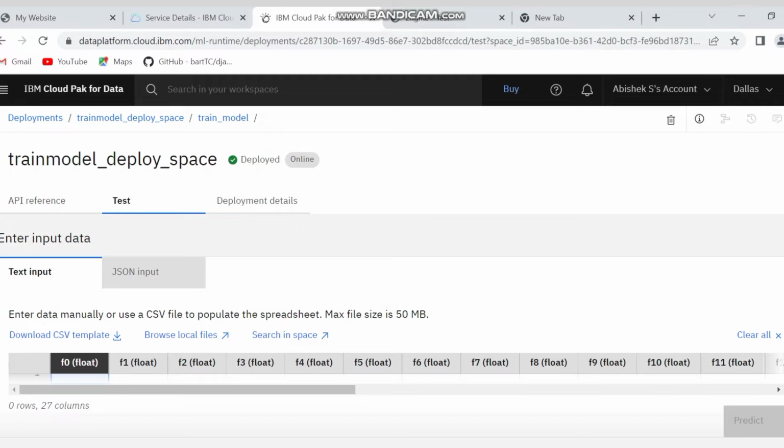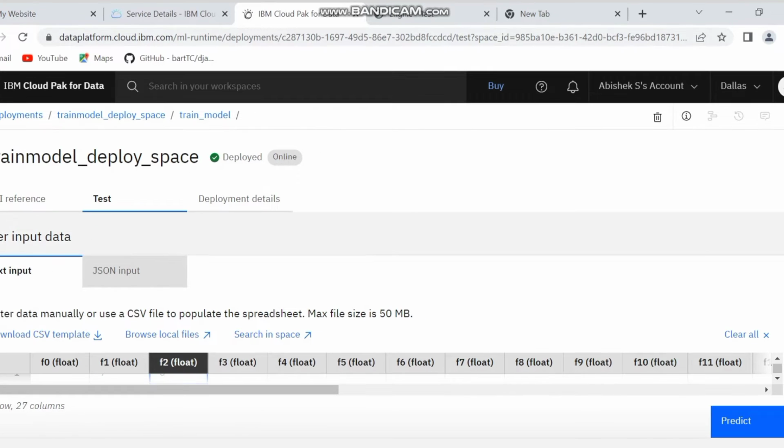Now I will be passing the selected values here. Here I have arranged one row and 27 columns, and we have to pass the values one by one in each column.